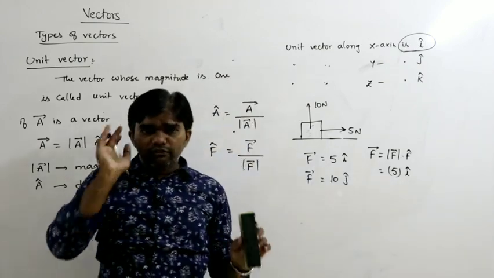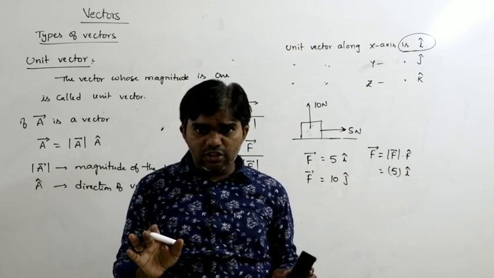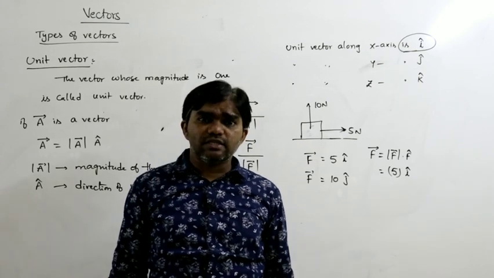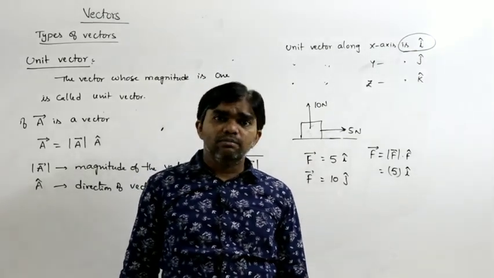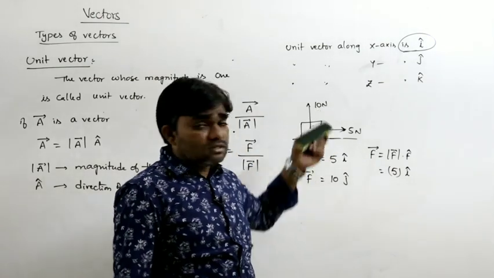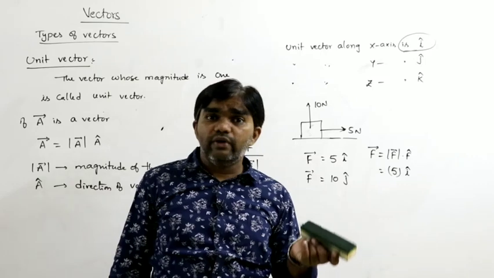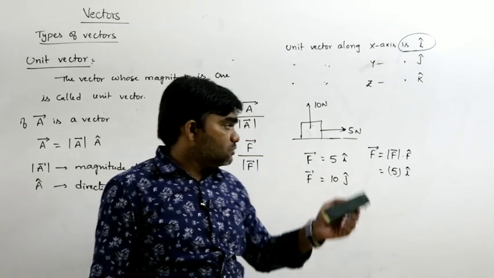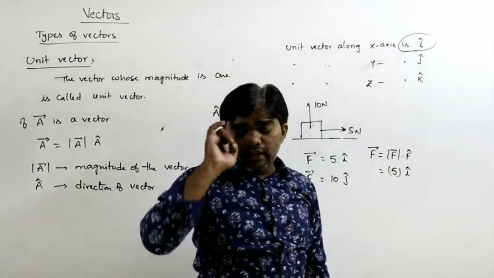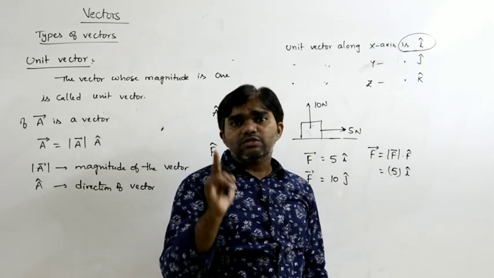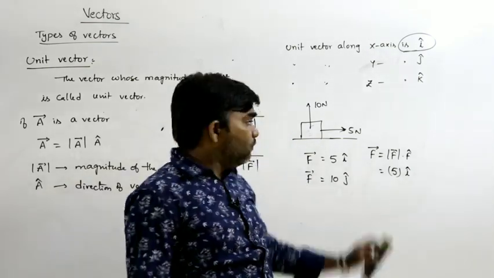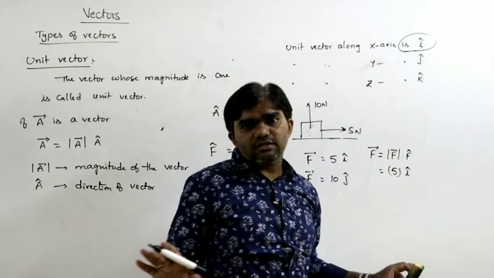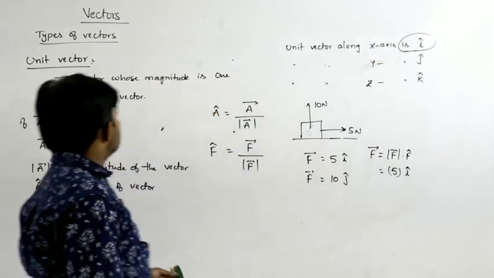If the force is given as 5 i cap, that means 5 newtons of force acts along the positive x axis. 10 newtons along the positive y axis, or 5 newtons along the positive z axis. So i, j, k represent the directions along the x, y and z axes. This is a very, very important point you have to remember. Without knowing this, everything is blind. So this is the unit vector.